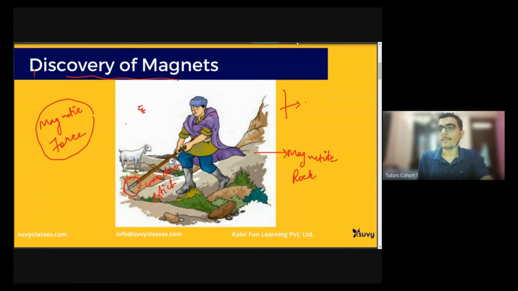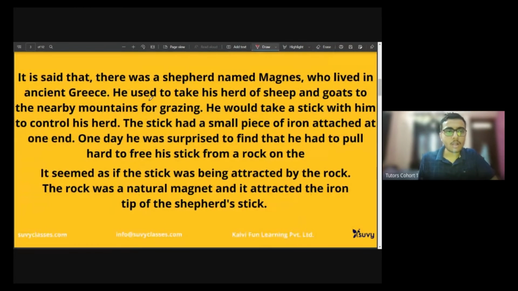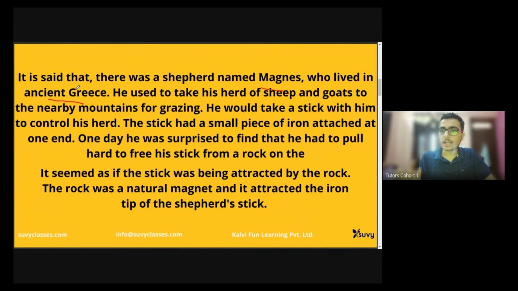Okay, so we'll read it fully because I am sure I have written it. It is said that there was a shepherd named Megans who lived in ancient Greece. That place is ancient Greece. He used to take his herd of sheep and goats to the nearby mountains for grazing. As I just said, he used to take a stick with him to control his herd.